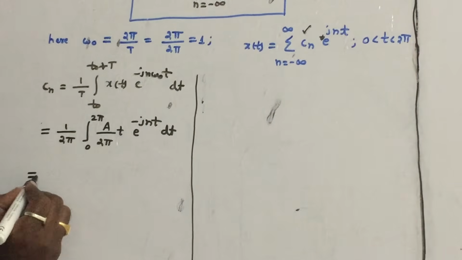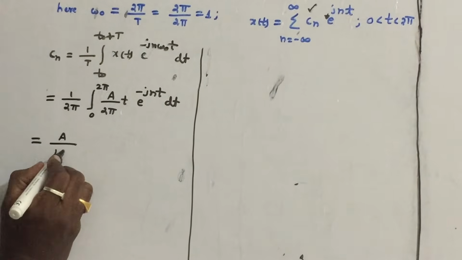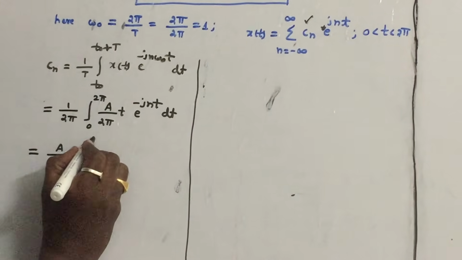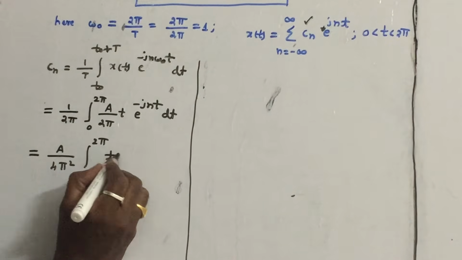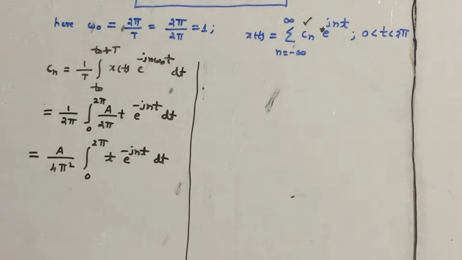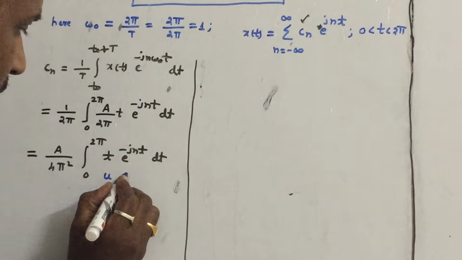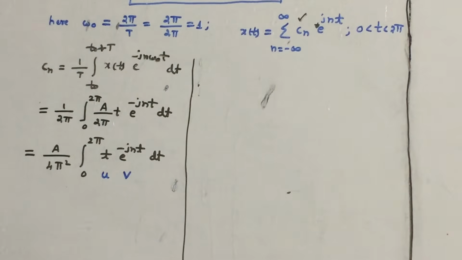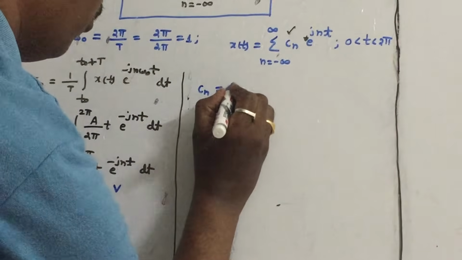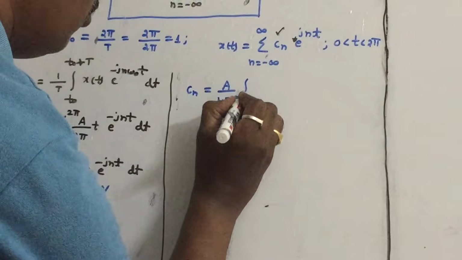So Cn is equal to A by 4 pi square, since 2 pi times 2 pi becomes 4 pi square, integral 0 to 2 pi of t into e power minus j n t dt. Carefully calculate the value of this integral using the UV rule, integration by parts.